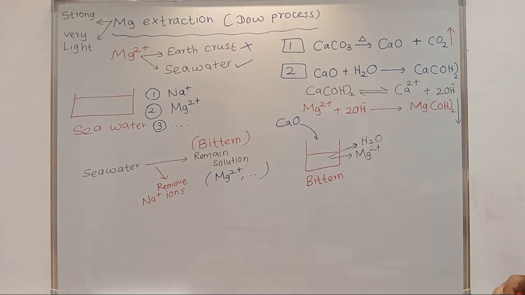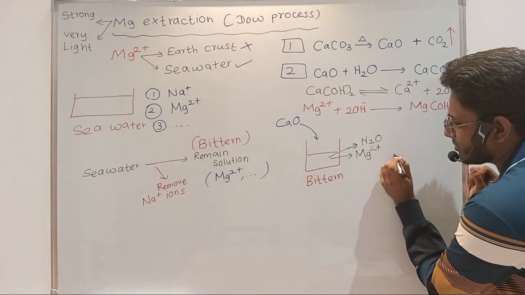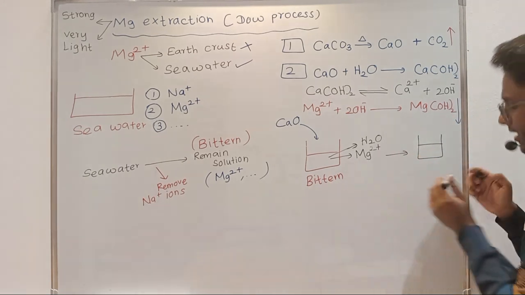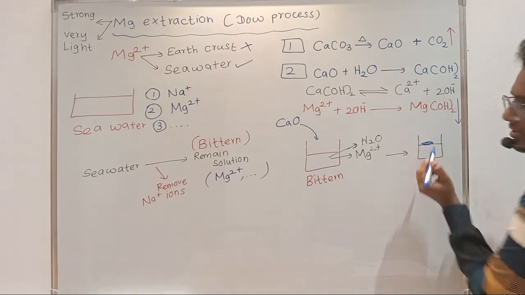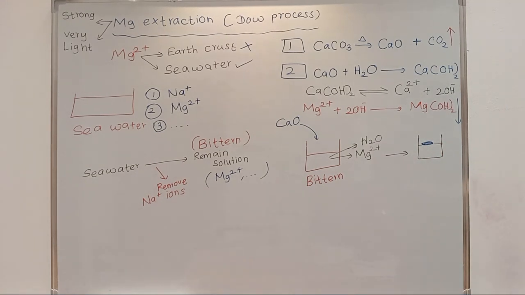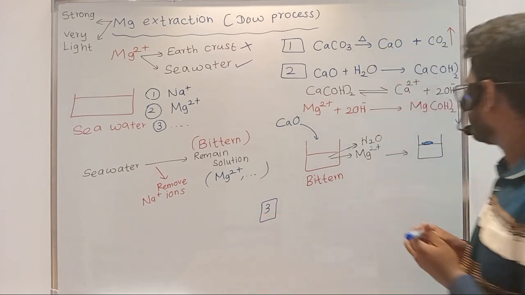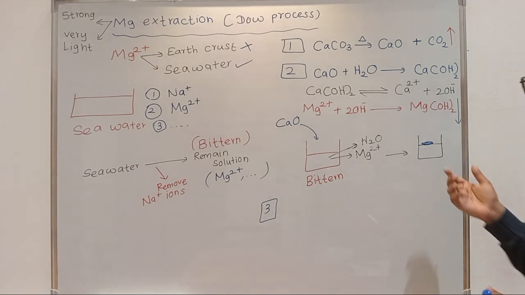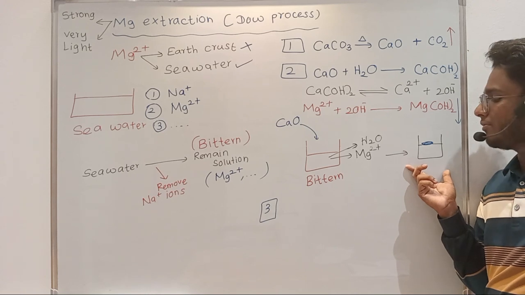Now what happens? This magnesium hydroxide will float, right? It will be present as a precipitate in the tank. So this is the tank, the bittern solution tank, and you will be able to see magnesium hydroxide like this. So there will be a solid form, right? So this is the magnesium hydroxide. Now in the third step, we will be removing this magnesium hydroxide by filtering, right?